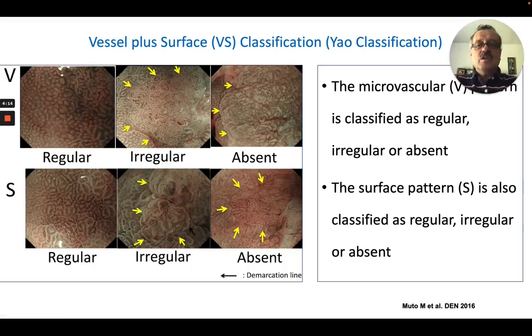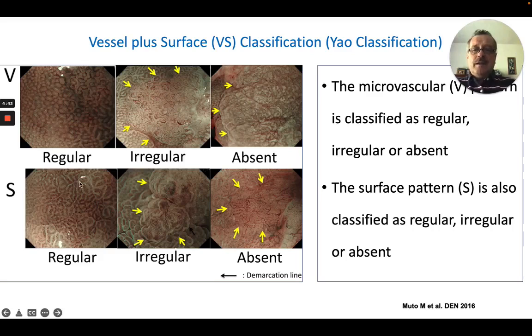Endoscopic characterization. And as mentioned before, the two aspects here are the mucosal surface and the vessels. Yao proposed this a long time ago, and it's called the VS classification, or the Yao classification, as we call it. There is either a regular vessel, irregular vessels, or absent vessels, as in this tumor.